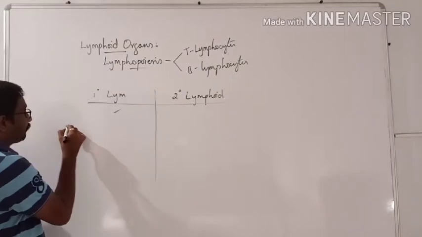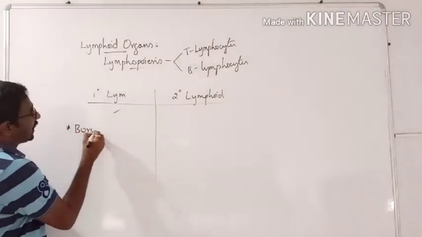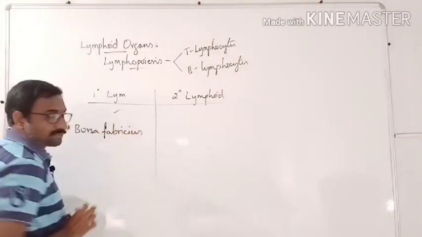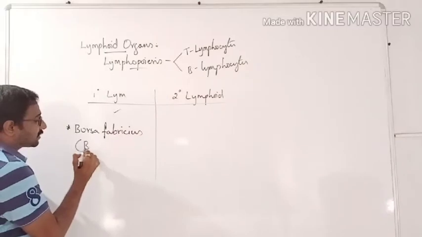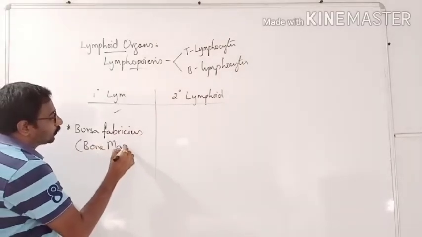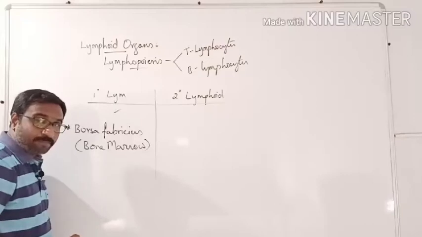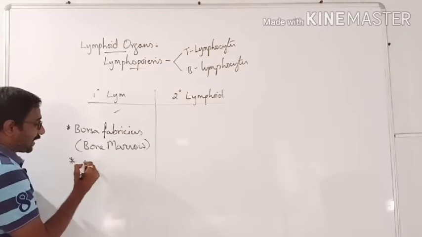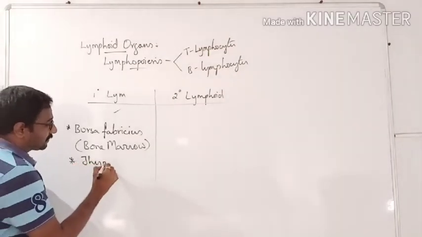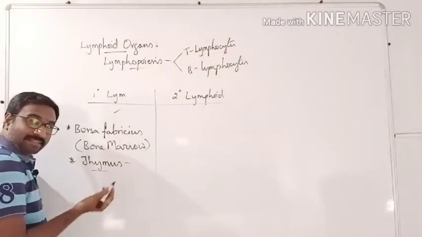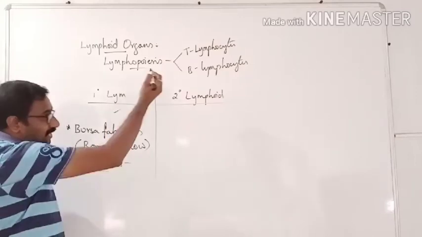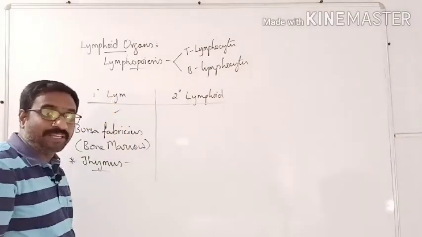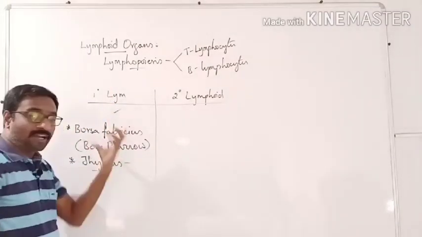You will have the examples: bursa fabricius, which is also called bone marrow, is one primary lymphoid organ, and the next one is called thymus. Where thymus produces, they are called T lymphocytes; where bone marrow produces, they are called B lymphocytes. So like that you can talk about these two.